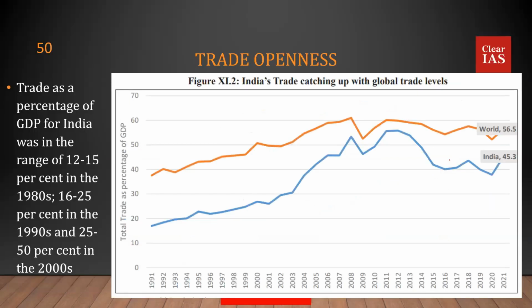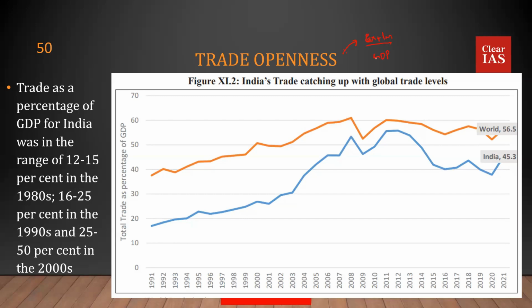Now, regarding trade, the survey has certain trade trends and all, but they are not as vivid as they used to be in earlier years on the trade figures. So something on trade openness has to be there. What is trade openness? Trade openness is the ratio of exports plus imports divided by GDP. You take exports, you add the value of imports, you divide it by the GDP, and you get something called trade openness.